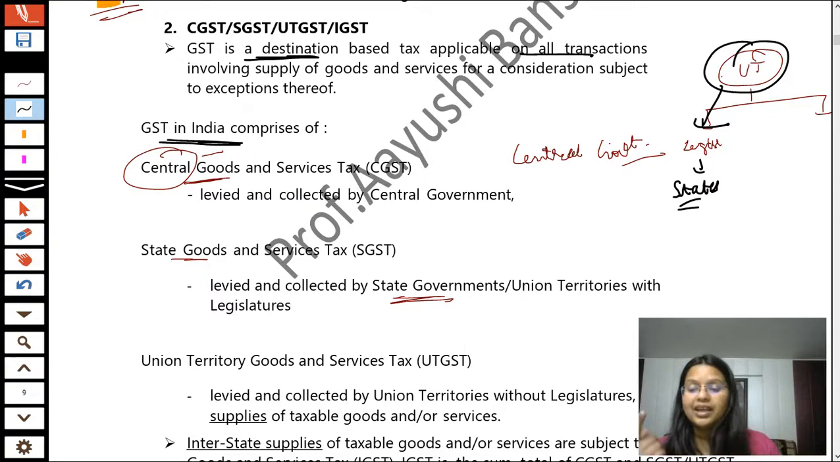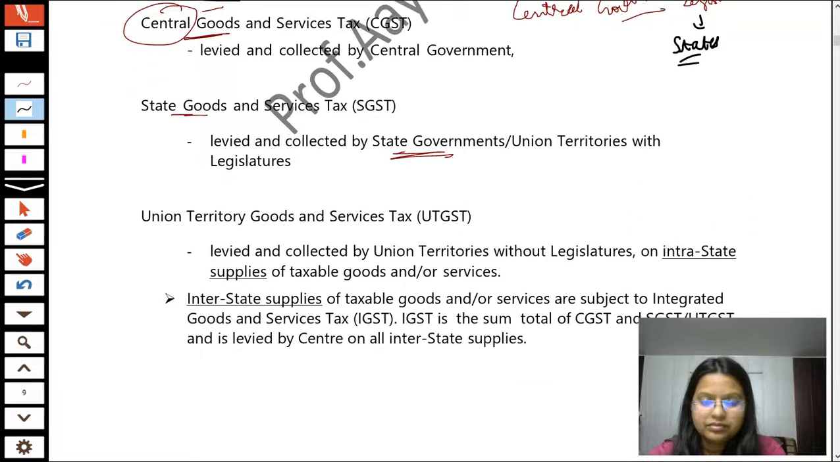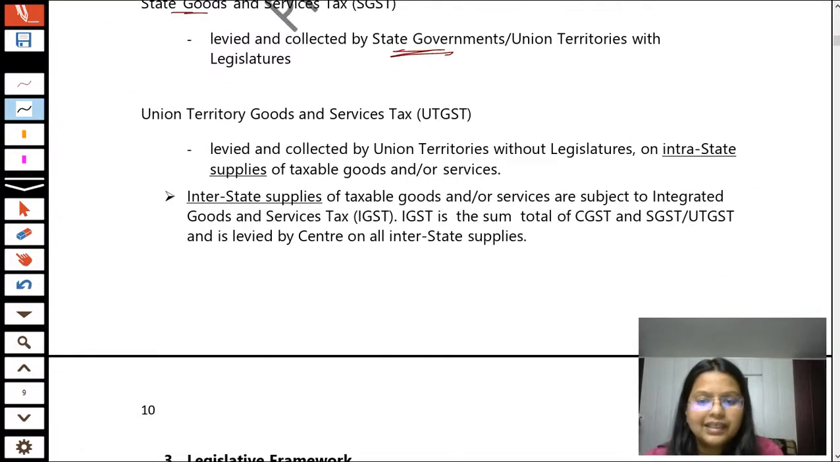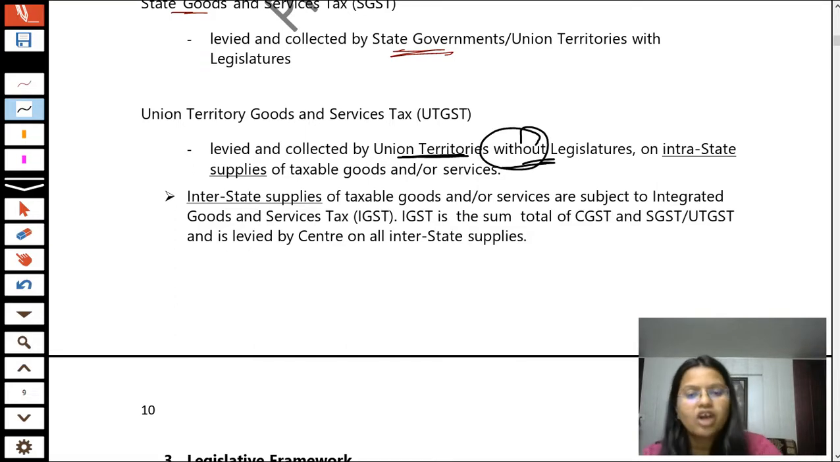But if the union territory does not have its own legislature, then the state government shall not levy and collect the SGST part. The union territory government will levy it. So it is levied and collected by union territories without legislature, because if it is with legislature, it will fall into the category of SGST.